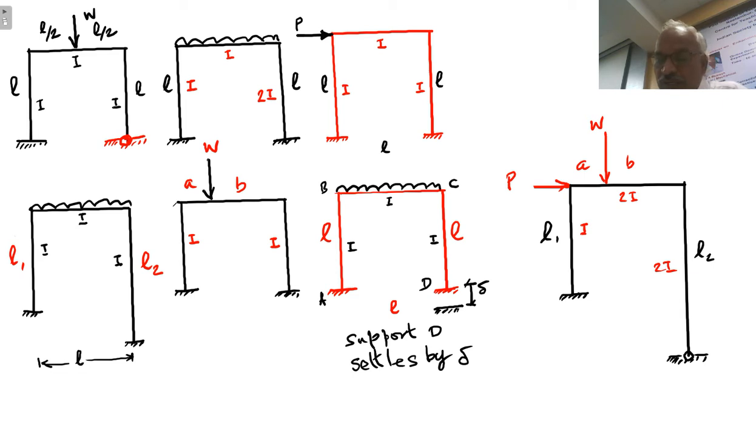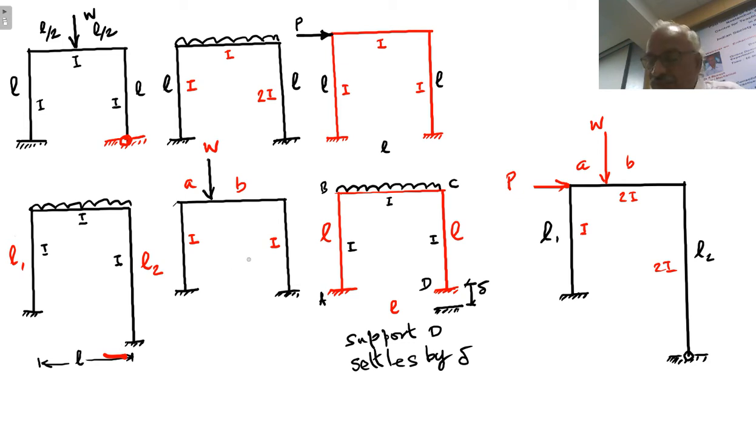Now coming to the bottom, the first figure, that is the fourth figure. Say moment of inertia is I, UDL over the entire span. Left support fixed, right support is also fixed. All these things are symmetrical. Only thing is the length of column L1 and length of column L2 are different. Therefore, this is a frame subjected to side sway.